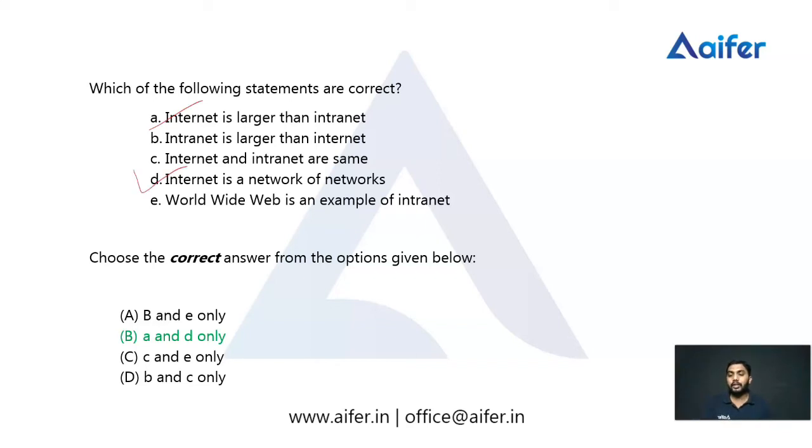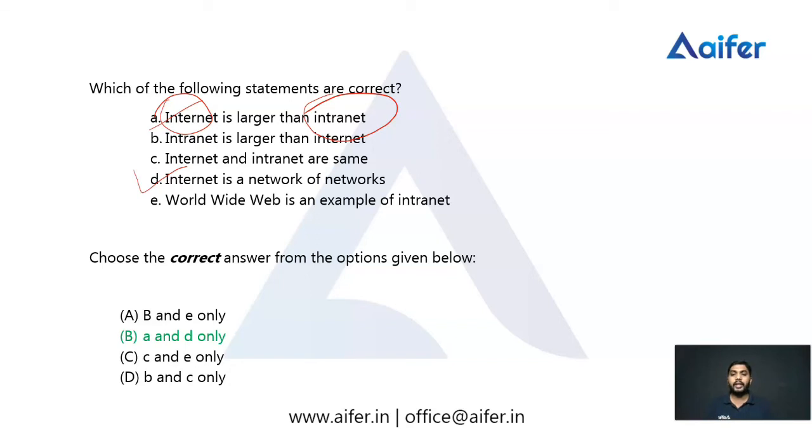Let me check how statement A and statement D are correct. This question is related to the internet and intranet. First of all, we want to understand what the internet is and what an intranet is.